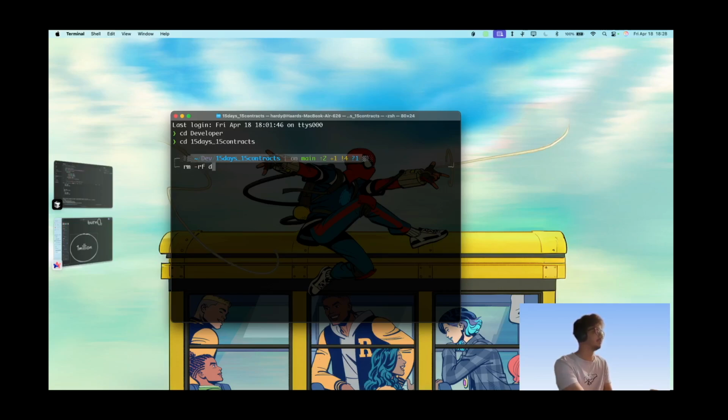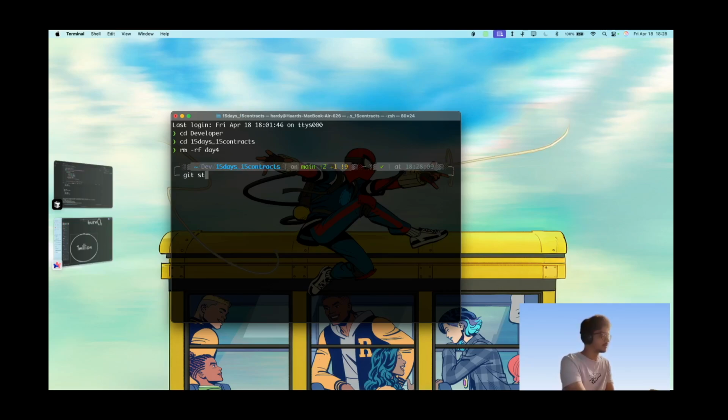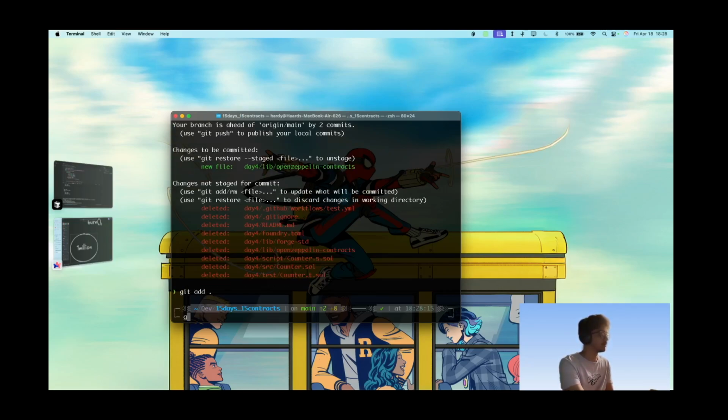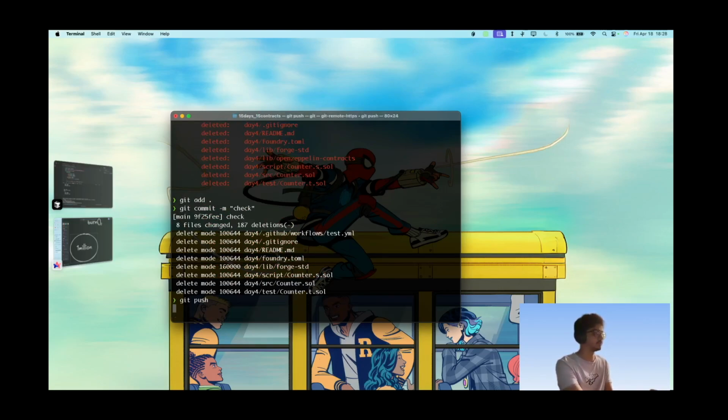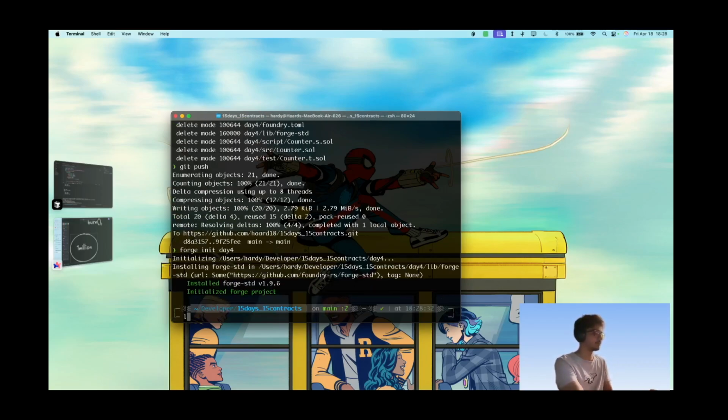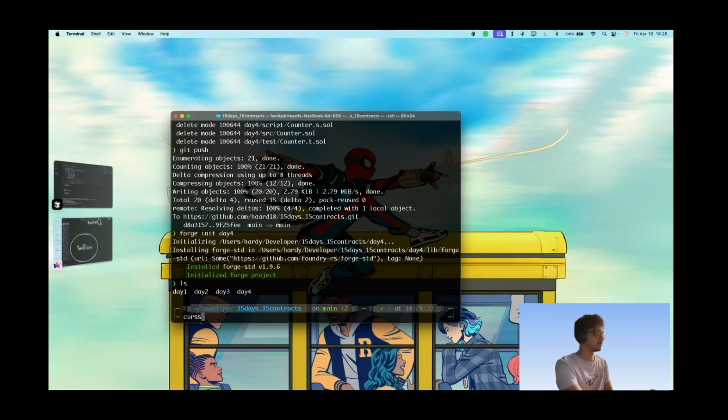Let's remove day 4 here and let's init a new day 4. git status, git add ., git commit, git push. Okay, that's okay. forge init day 4. Basically you can give a folder name and the folder will be there. So cursor day 4.